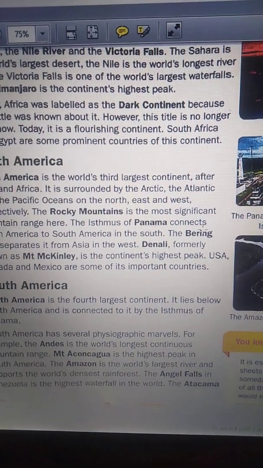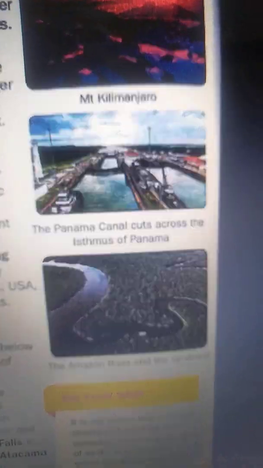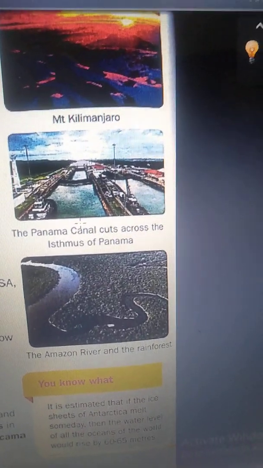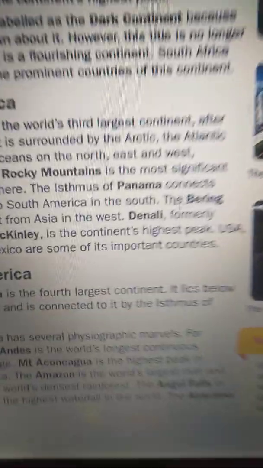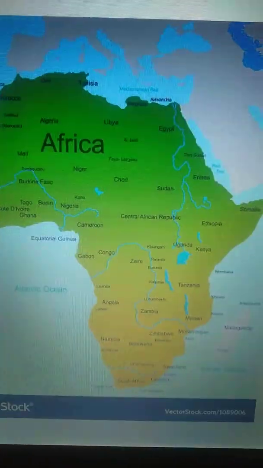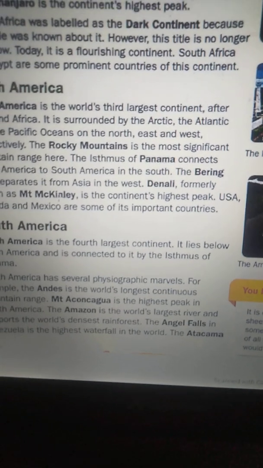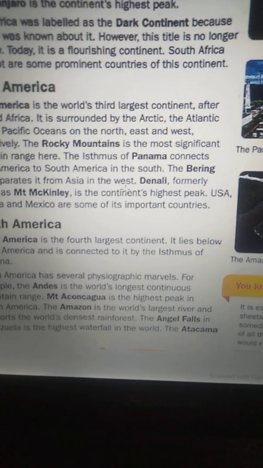The Isthmus of Panama connects North America to South America in the south. So we can see in the picture, this is the Isthmus of Panama. It connects North America to South America in the south. The Bering Sea separates North America from Asia in the west.